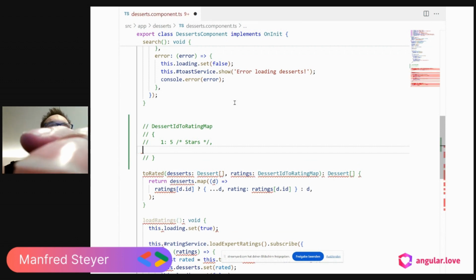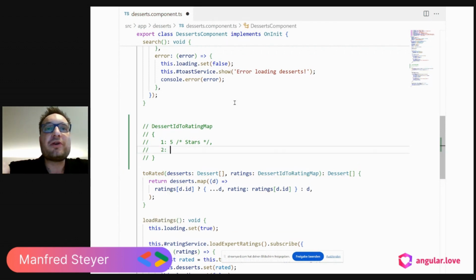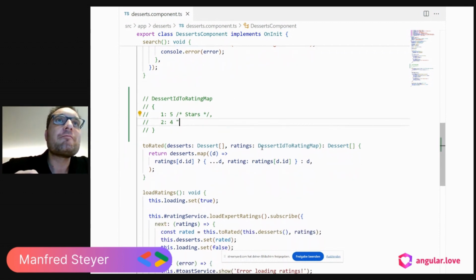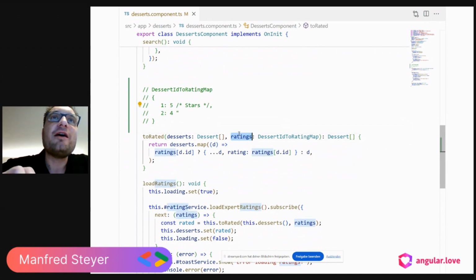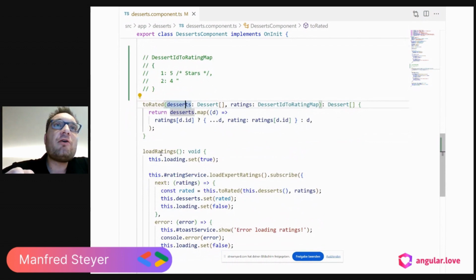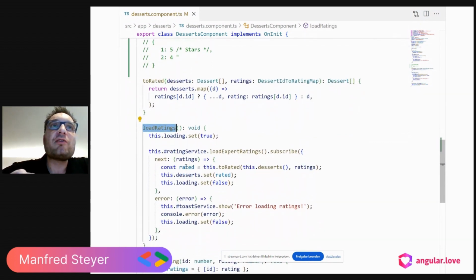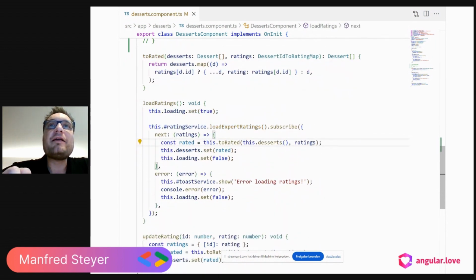Or here we would say desert 2 gets 4 stars. And so on. Yeah, and everything is intermingled here with each other so that the rating is reflected by the desert. When we are calling load ratings, we are also loading my expert ratings. Then we combine the already loaded deserts with those expert ratings and update the deserts.